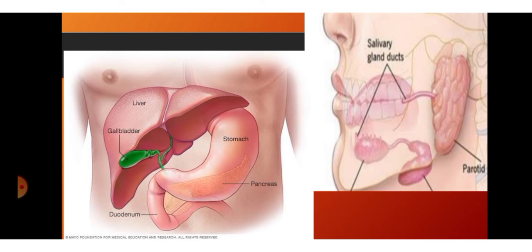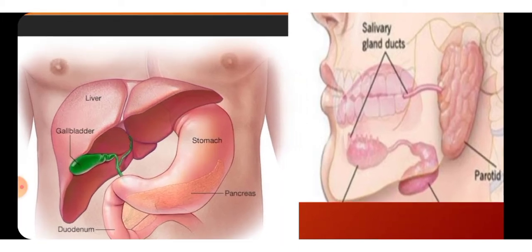Now, during the process of digestion, organs like the salivary glands, here in the mouth you can see, secrete saliva. The liver secretes some important enzymes. Then the pancreas also produces different types of digestive juices. These juices perform different functions in the process of digestion. The digestive juices convert the complex substances into simpler ones. Now we are going to learn the different functions of these three important organs.